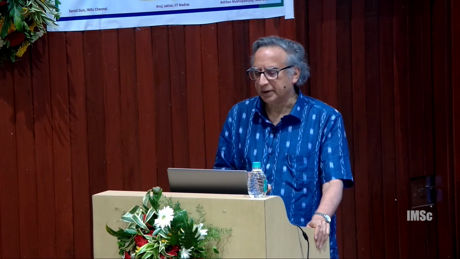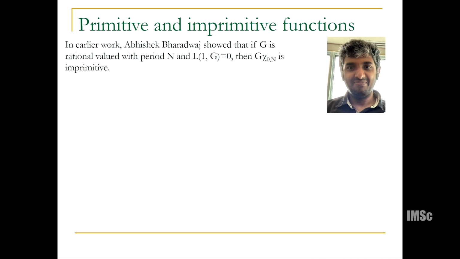So now, Abhishek had already studied in his PhD thesis how the primitive and imprimitive functions kind of penetrate into this problem. And he showed that if G is rational valued, period n, L1G is 0, then G chi_0 n, which is a primitive character, is actually an imprimitive character.